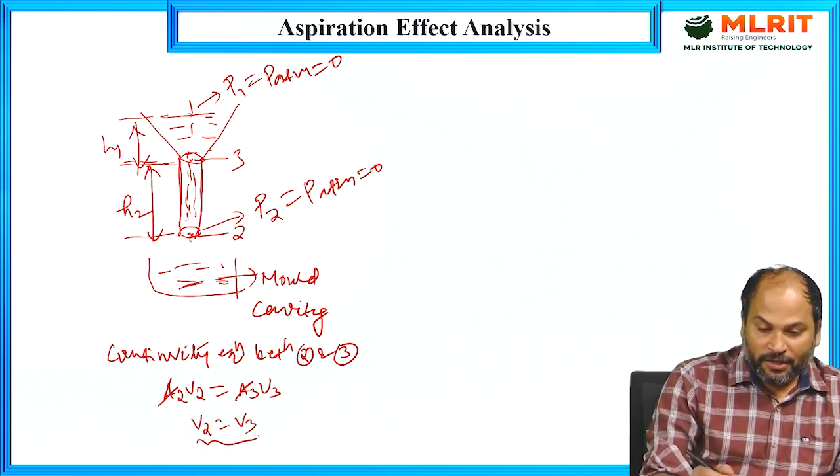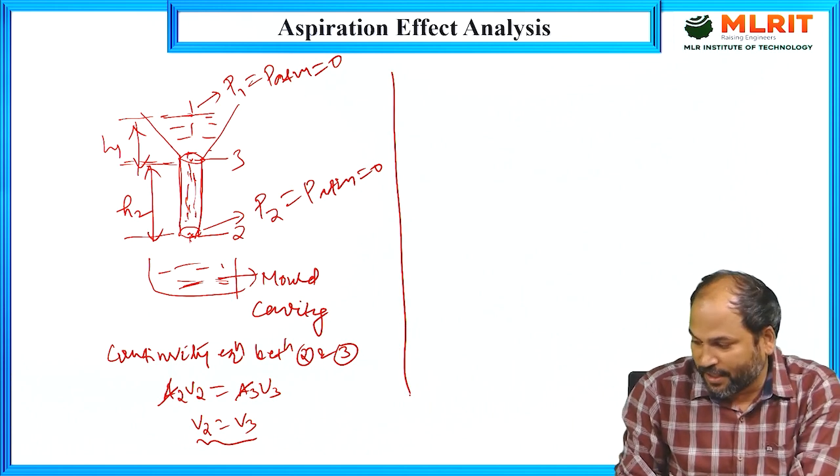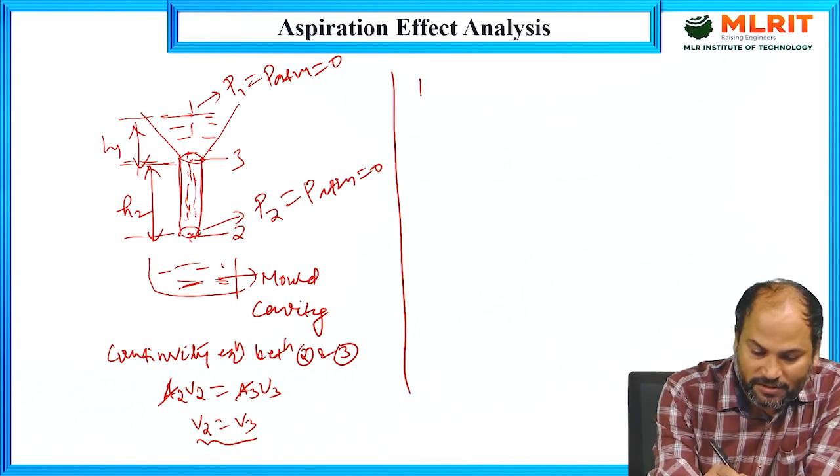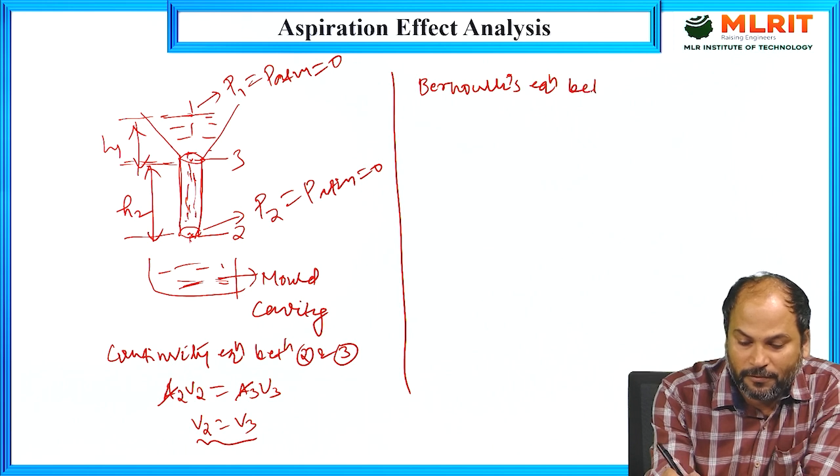Okay, so next we are applying Bernoulli's equation between point 2 and 3.